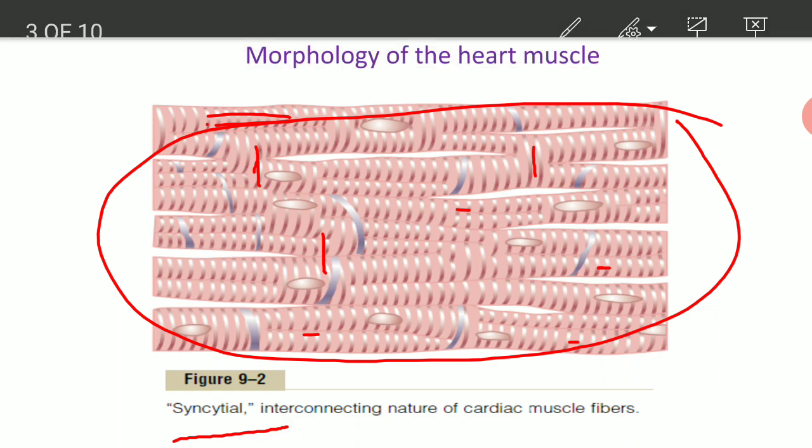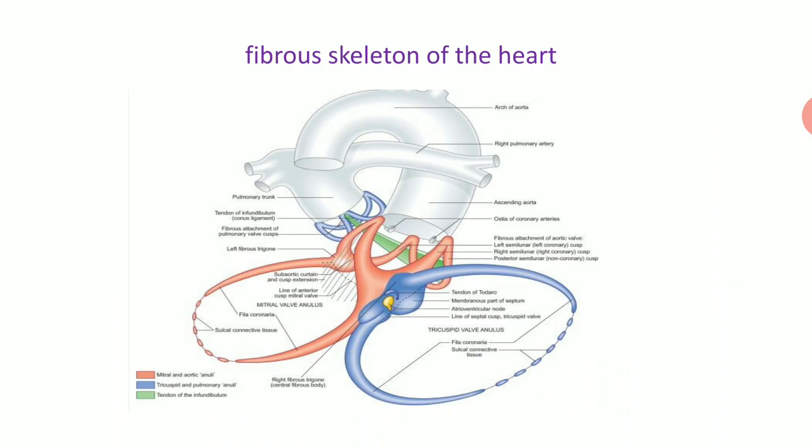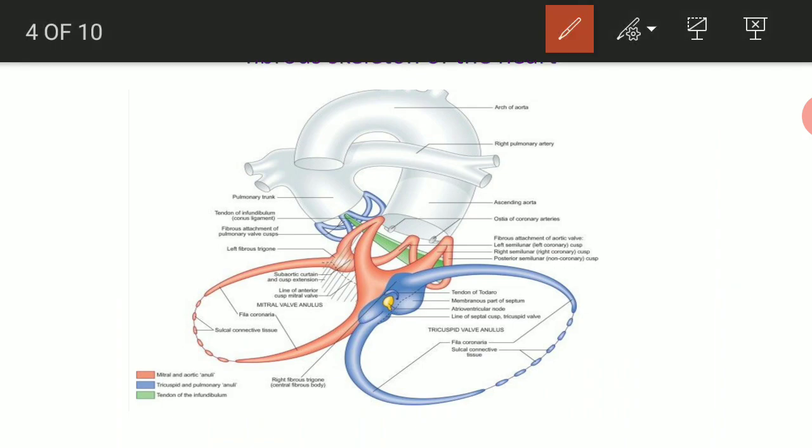But what is the problem in the heart? Between atrium and ventricle there is a fibrous band. This fibrous band doesn't allow any conduction or current passage between atrium and ventricle.